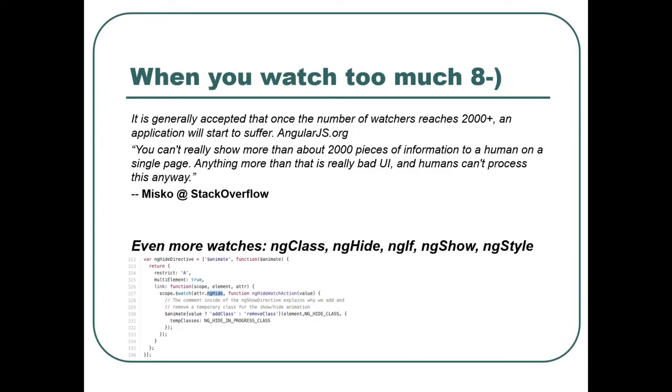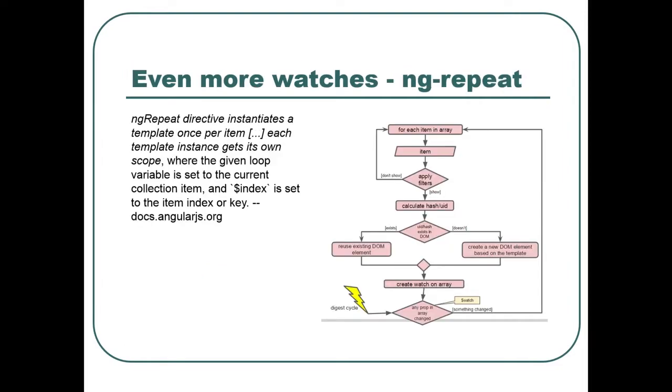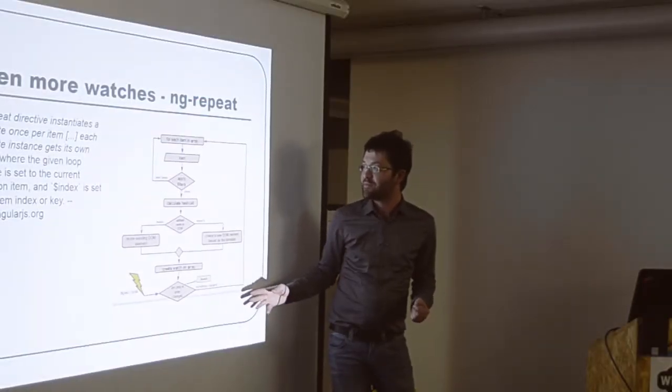So you can watch too much by having this kind of directive, but also when you're using the ng-repeat construction. I think ng-repeat is of course a very good feature of Angular, but the bad thing is that if you have a watcher on one element of the ng-repeat, and you repeat it 50 times, of course you will have 50 watchers. And so Theo actually built this diagram.